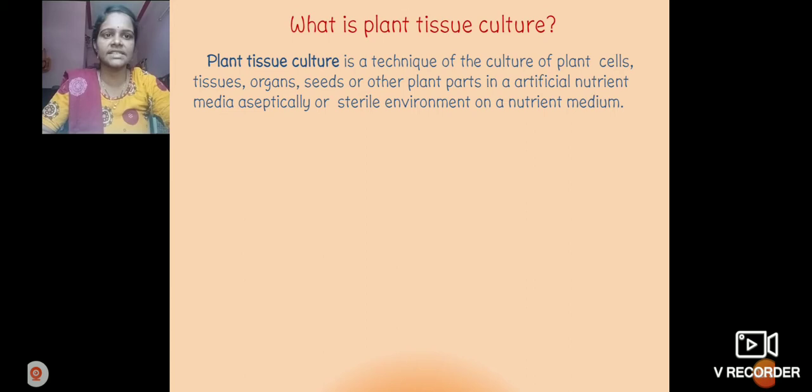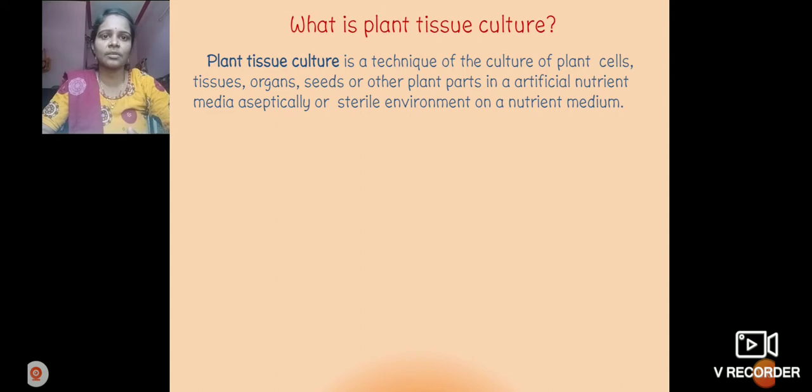Plant tissue culture is a technique of the culture of plant cells, tissues, organs, seeds and other plant parts in artificial nutrient media, in an aseptic or sterile environment. Cells, tissues or organs are isolated from the plant and converted into a whole plant under in vitro, aseptic conditions.